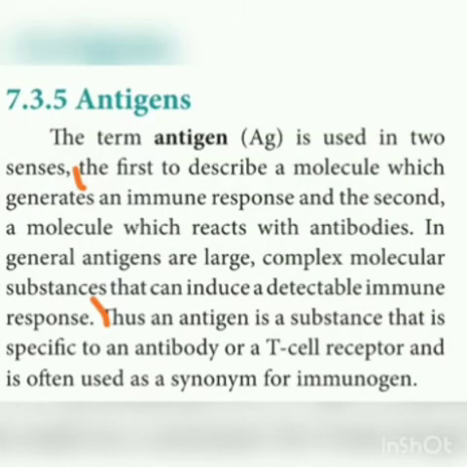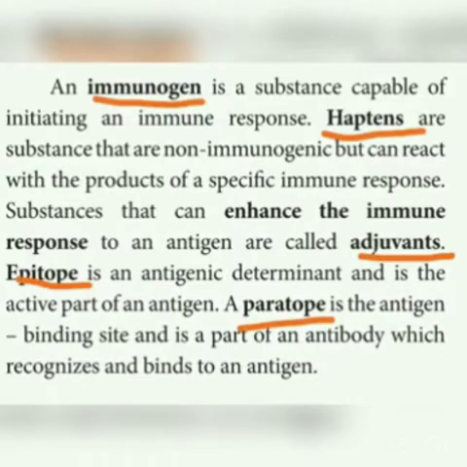So what is meant by antigen? Antigen is used in 2 senses. That means a molecule which generates the immune response, or the molecule which reacts with the antibody, is called an antigen. Immunogen is a substance capable of initiating an immune response. And then another 2 mark question is what are haptens. Haptens are substances that are non-immunogenic but can react with the products of specific immune responses. And then what is paratope and epitope? Epitope is nothing but an antigen. Paratope is nothing but antibody.